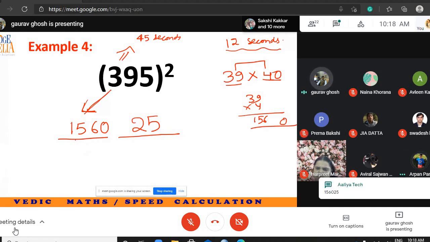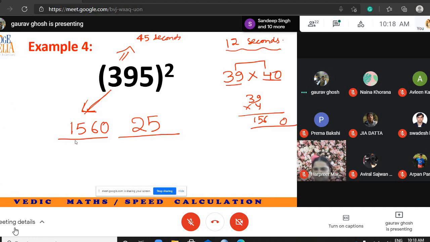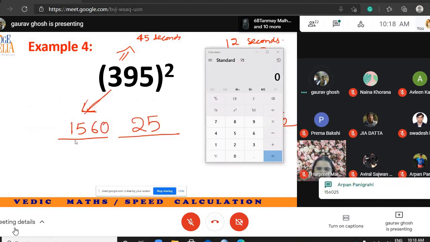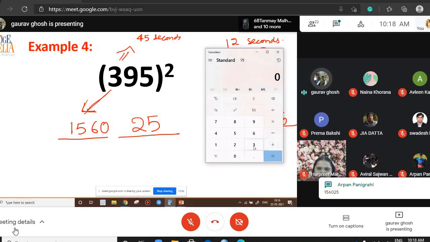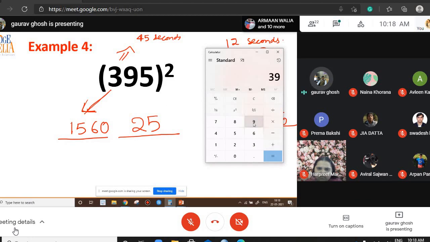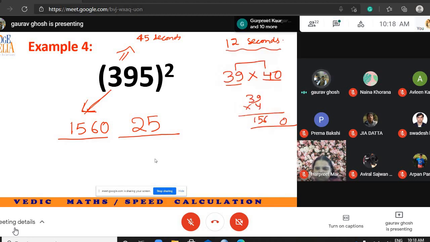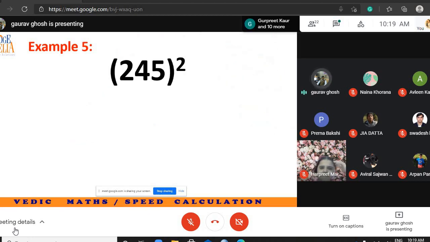Let's verify whether this is actually the correct answer, using a calculator. 395 whole square, 395 into 395. You will get videos of all these tricks, so don't worry. For now, you just have to concentrate on what tricks we are learning. You can see the answer matches, and you can check your watch itself. You have been able to solve it in less than 10 seconds. So this is your next target.